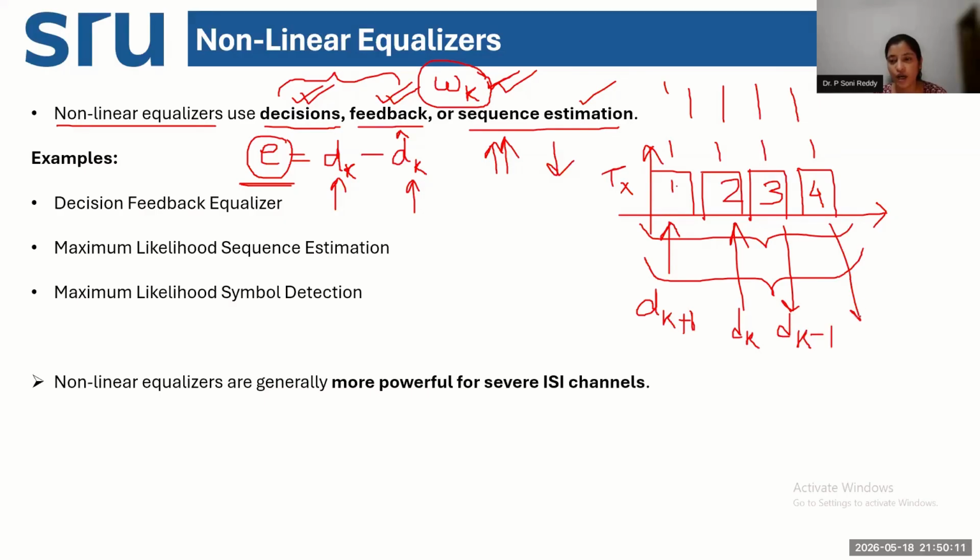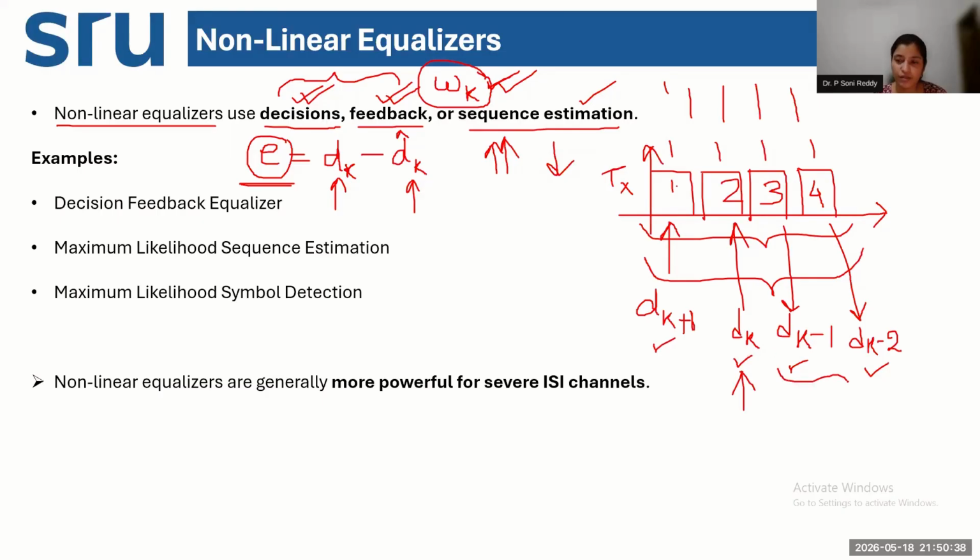So when you're transmitting a symbol sequence, you are actually transmitting this one by one. First we will transmit dk minus 2, then dk minus 1, then we will transmit dk, and then dk plus 1. So your current symbol that is being transmitted is dk.